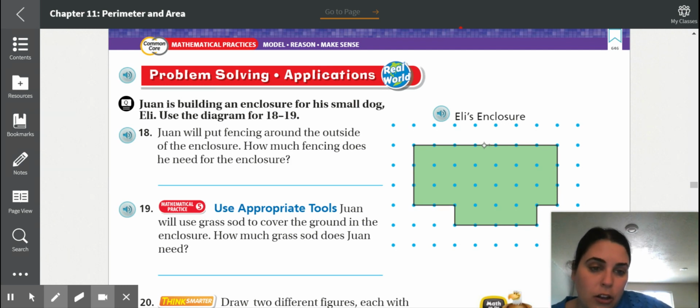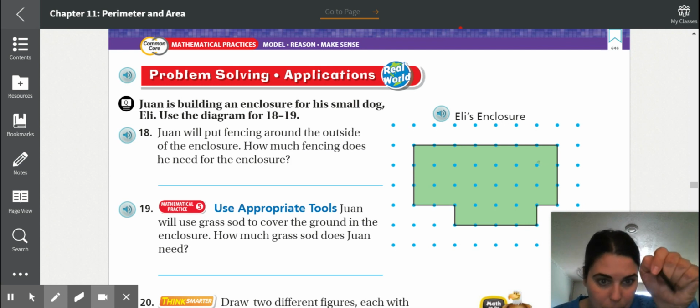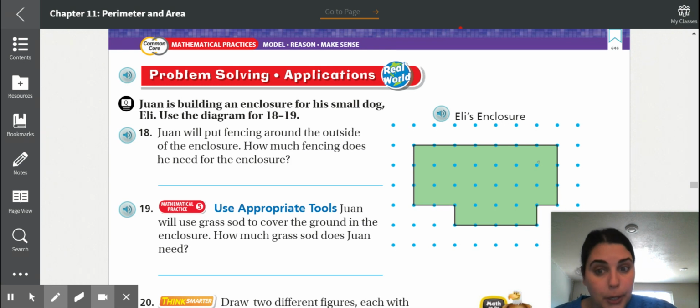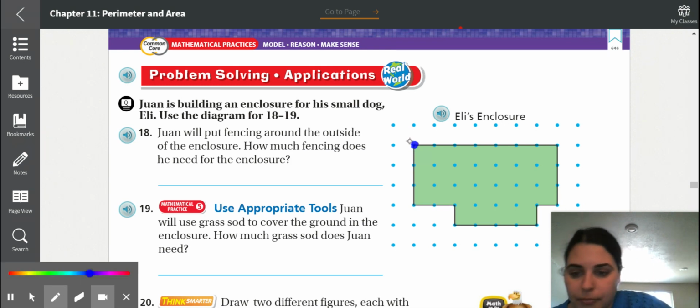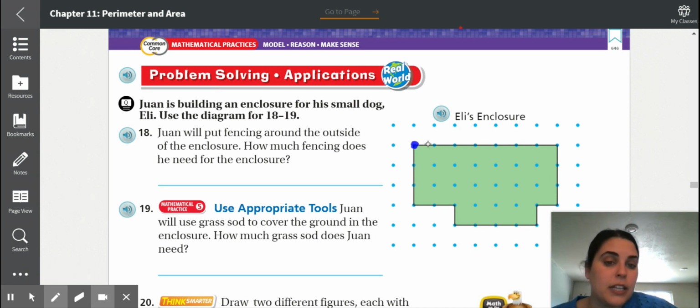So here's the enclosure on the right. We want to find the fencing. Fences go around, so we're going to look for perimeter. Let's start here. And every time we go from one dot to the next, that's 1. So here we go.